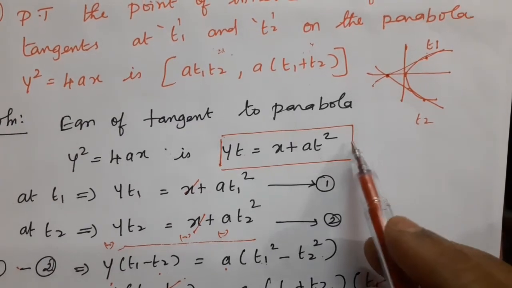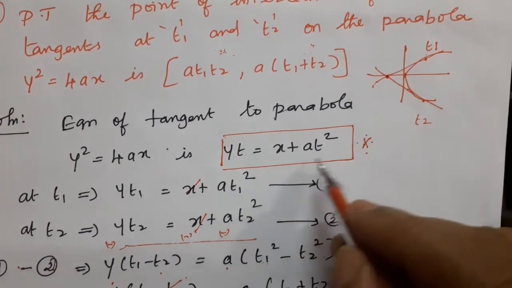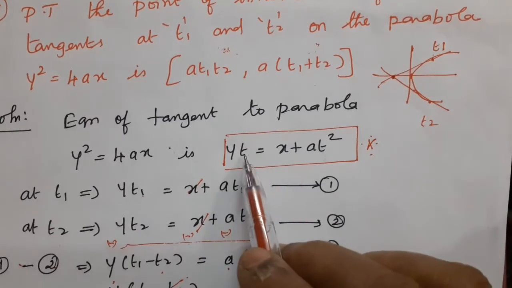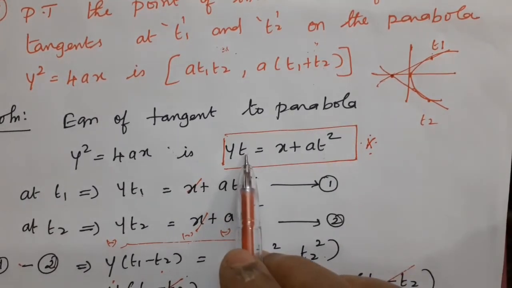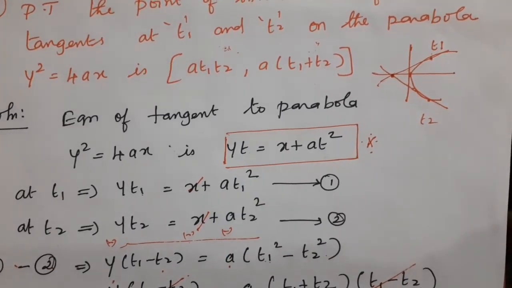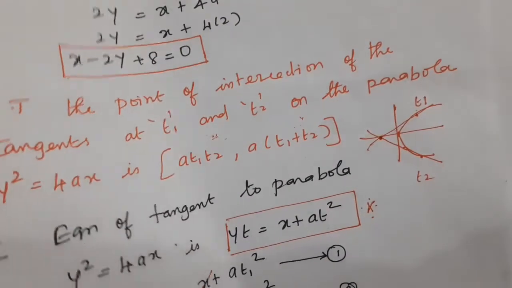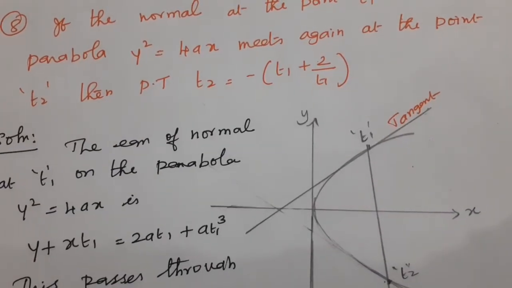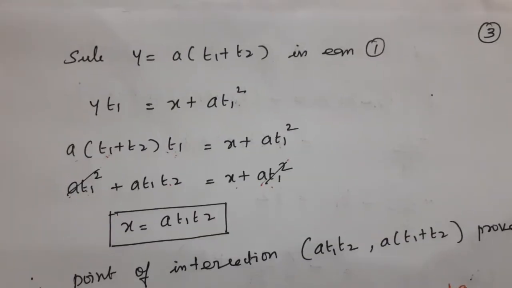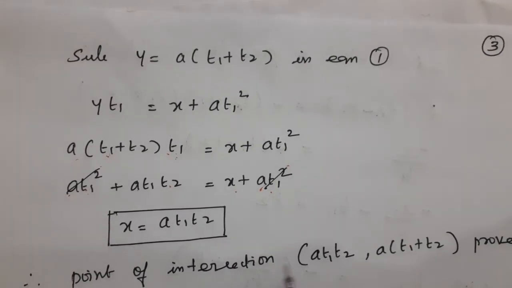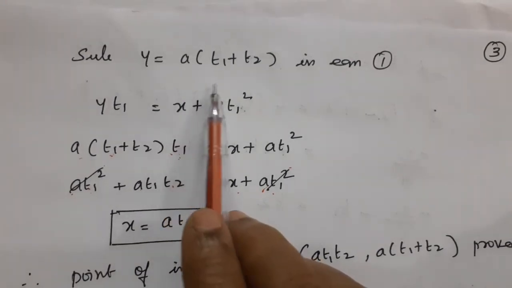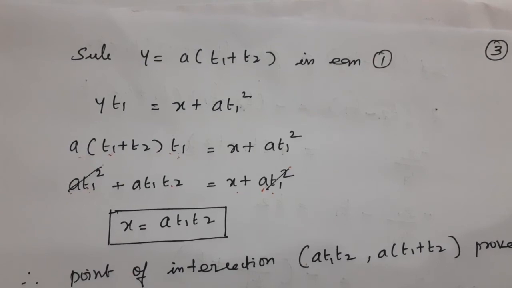Equation of tangent to the parabola y square equal to 4x is what? yt equal to x plus at square. Using this tangent formula, instead of t you substitute t1, and for our second line, instead of t you substitute t2. Afterwards, solving the two equations, first we get the y value. After getting the y value, substitute this y value in equation 1, and we get the x value. Therefore, the point of intersection is what we proved: x is equal to a t1 into t2, y is equal to a into t1 plus t2. Hence, the result is proved.